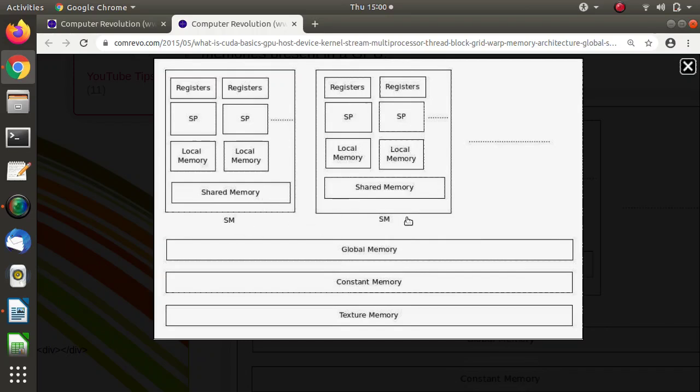In the same way, in this SM there are many SPs, and likewise in the third SM there will be many SPs. SP means stream processor, SM means stream multiprocessor. So when we say that a GPU has multiple cores, or when we say a GPU has 1000+ cores, that one core means one SP. One SP means one core, and this is also called a CUDA core. So when you say CUDA core, it means one SP.